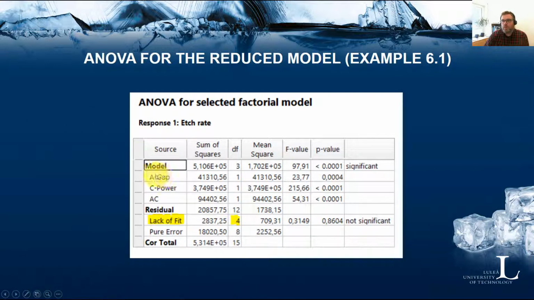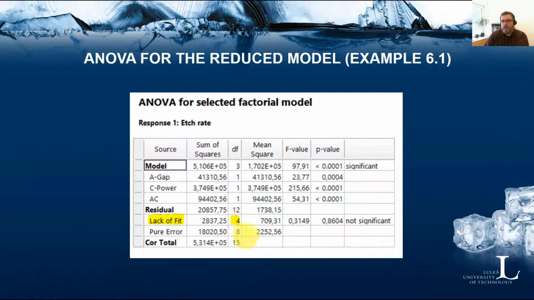Now we have only the significant effects or terms in the model. We can also see that we get this lack of fit sum of squares, which is the sum of all the sum of squares for the eliminated effects from the model.